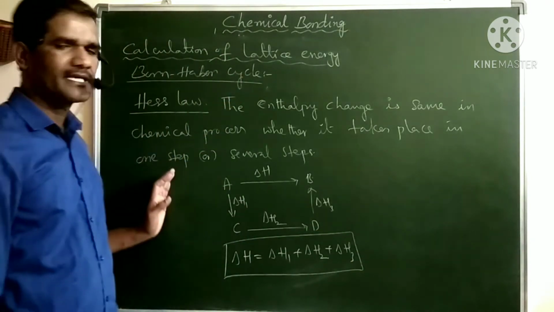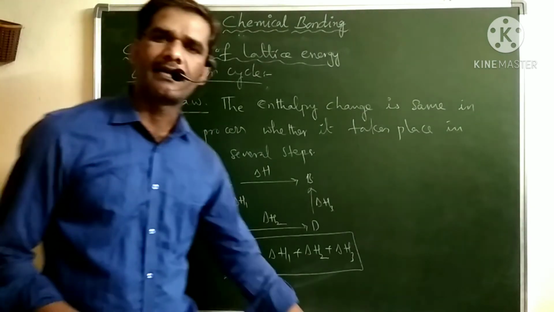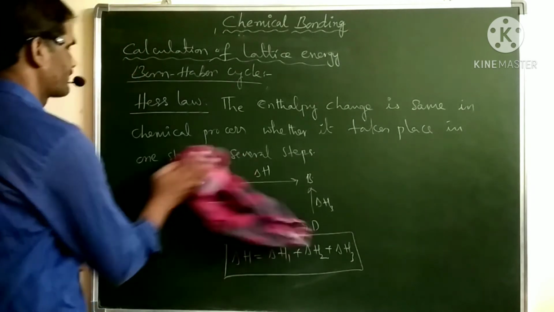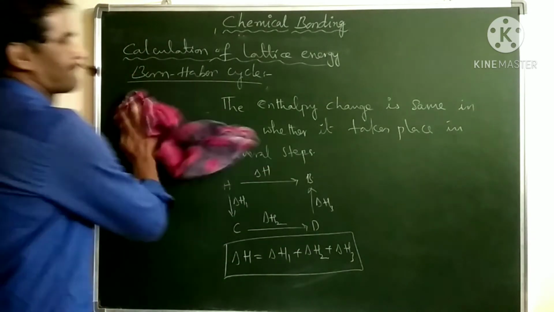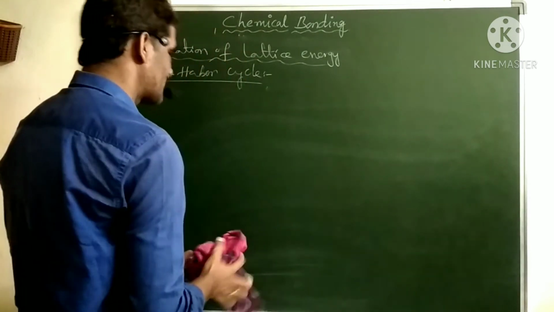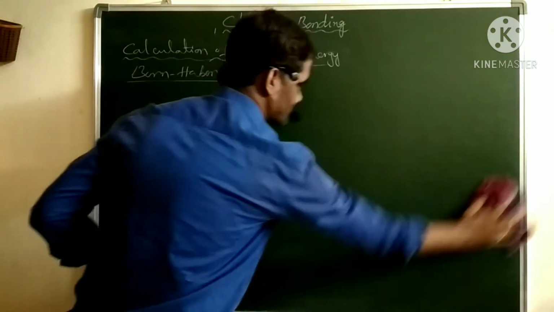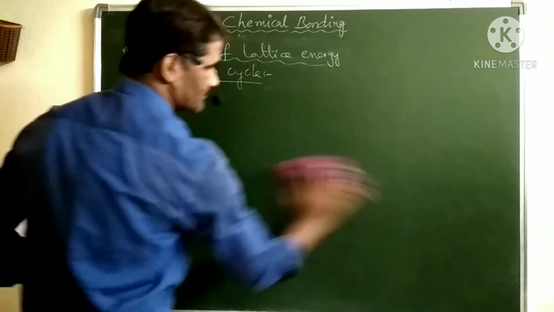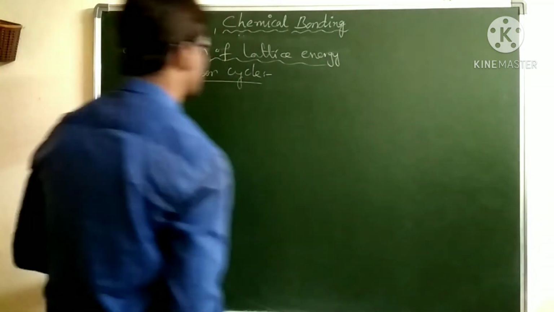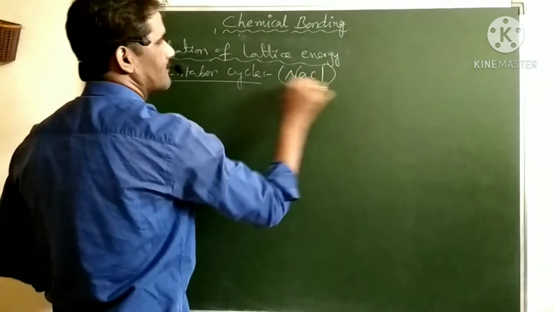Now by using this Hess law and the Born-Haber cycle, we can calculate lattice energy. Now we will see the calculation of lattice energy of sodium chloride, the Born-Haber cycle for sodium chloride.